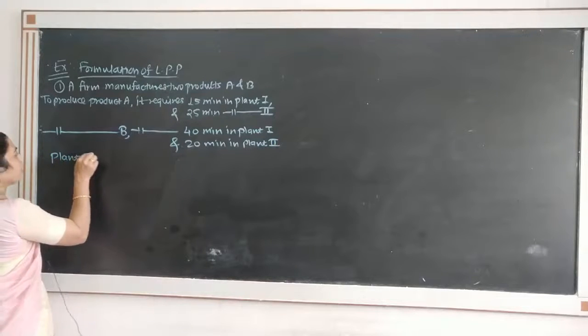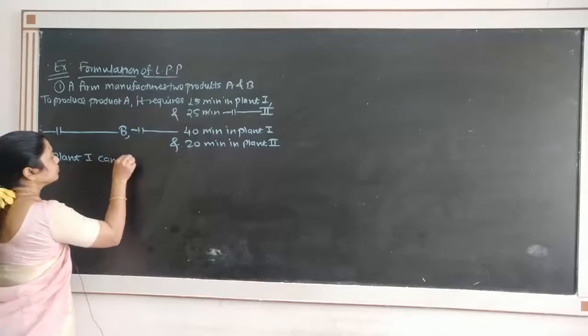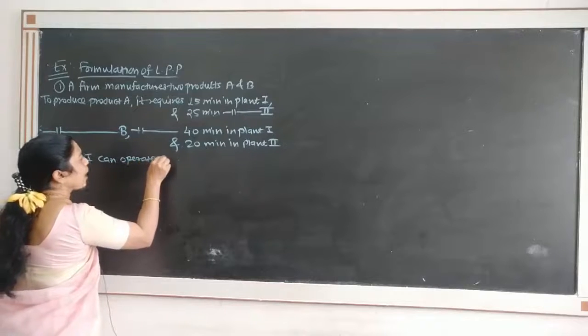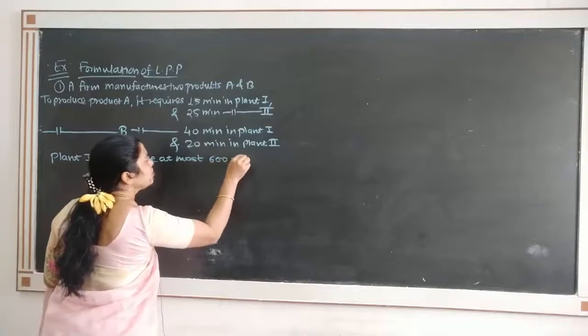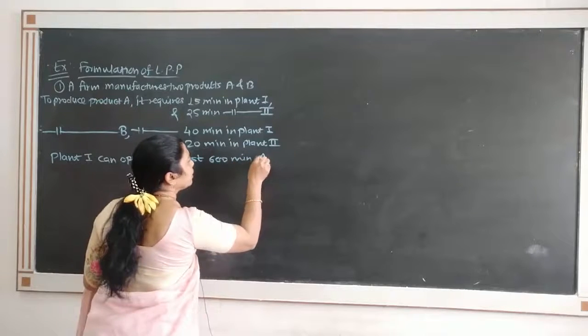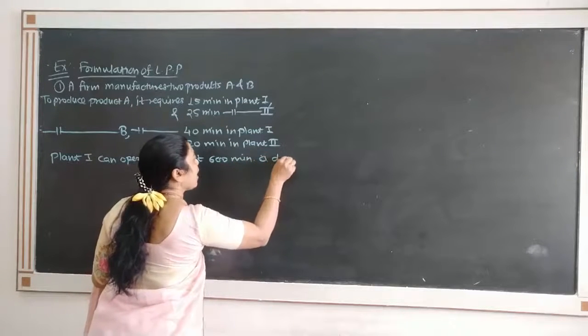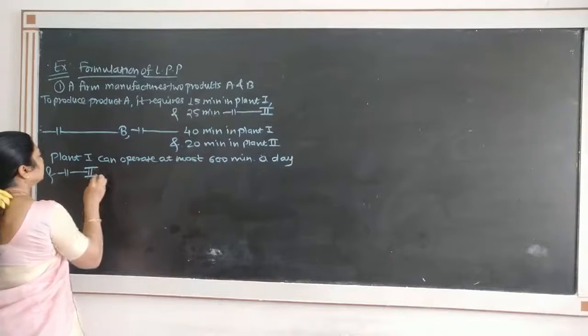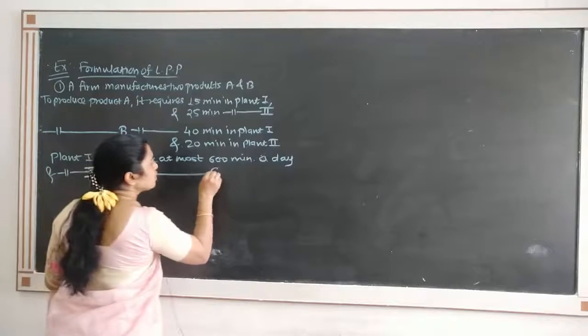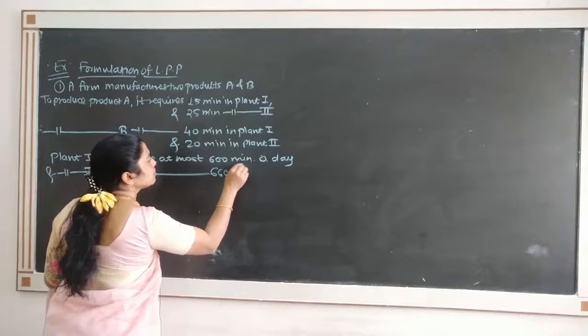Plant 1 can operate at most 600 minutes a day and plant 2 can operate at most 660 minutes a day.